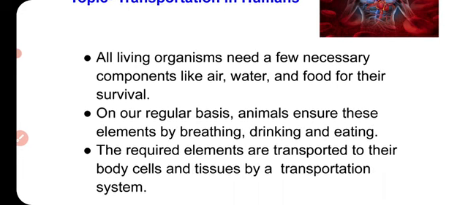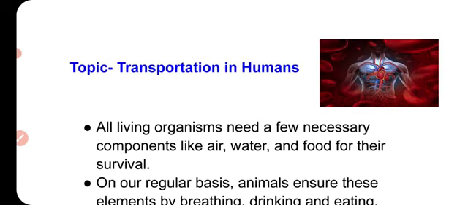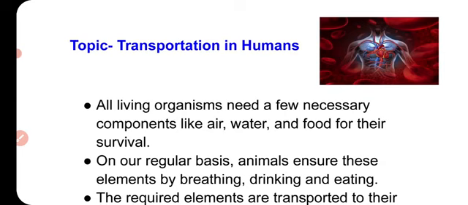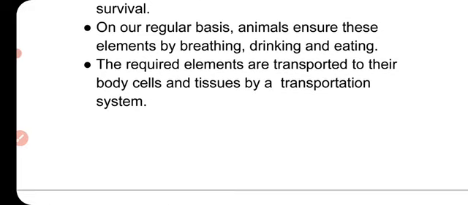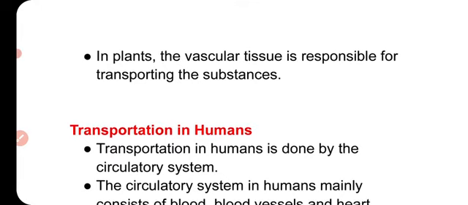All living organisms need a few necessary components like air, water and food for their survival. On a regular basis, animals ensure these elements by breathing, drinking and eating. The required elements are transported to their body cells and tissues by the transportation system. So whatever the cells of the body need, it needs to be transported. For the transportation of material from one body part to another, we have the transportation system.